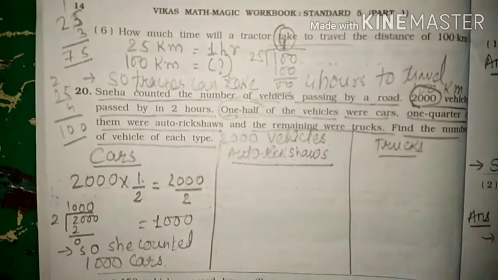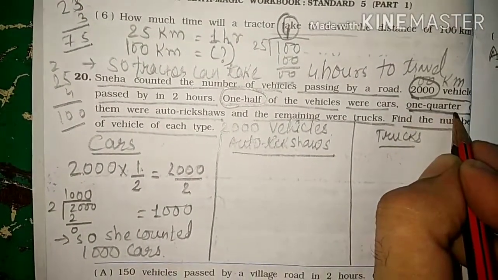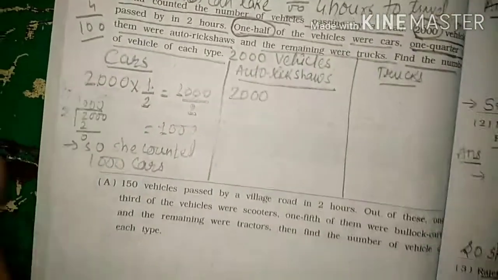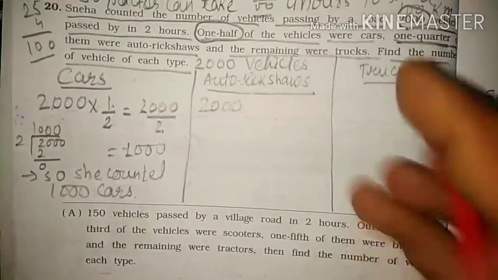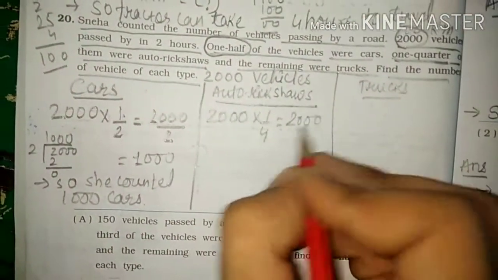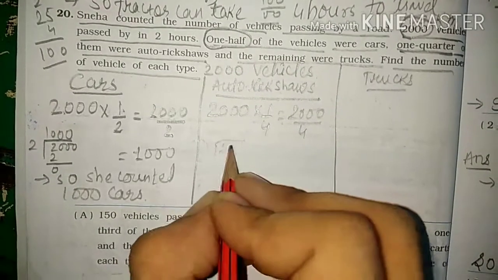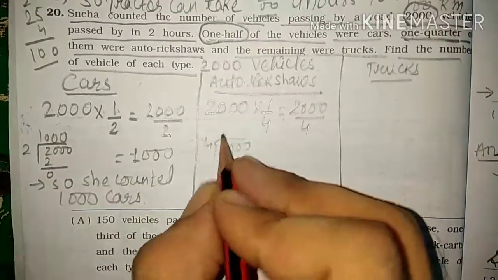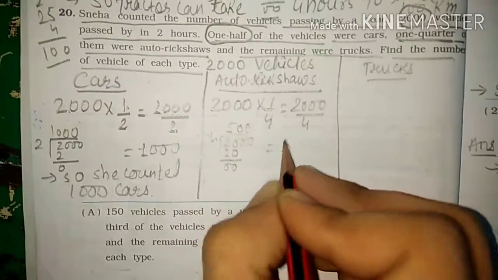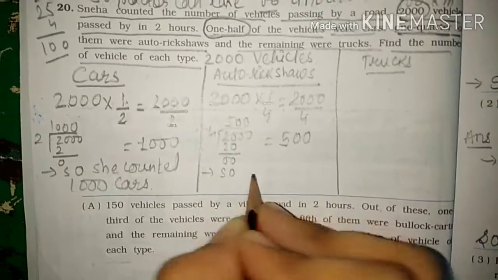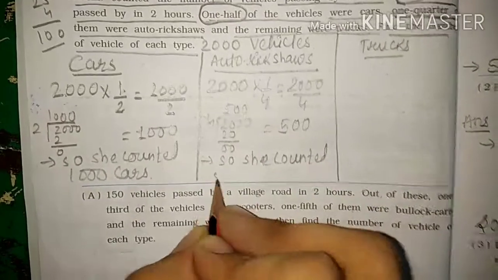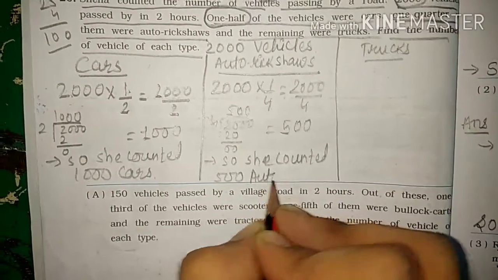Let us do for the auto rickshaw. What is the fraction of auto rickshaw? It is 1/4. 2000 is the total number of vehicles, of which 1/4. So 2000 divided by 4. Here 2000 divided by 4 is 2, 4 5s are 20, 0 0, 2 zeros would go up. The answer would be 500. So she counted 500 auto rickshaws.